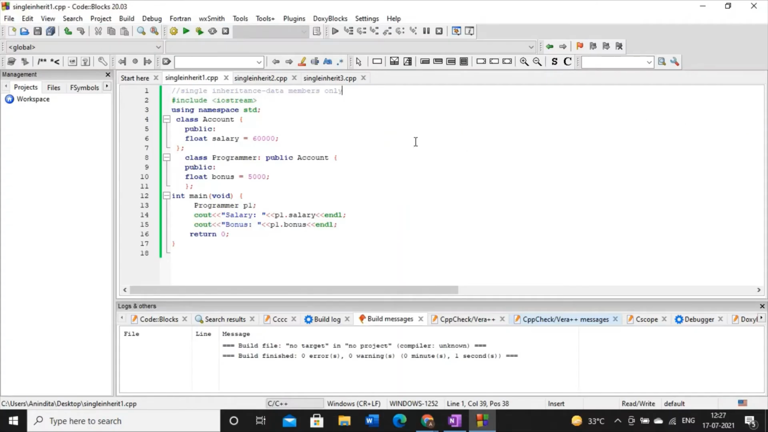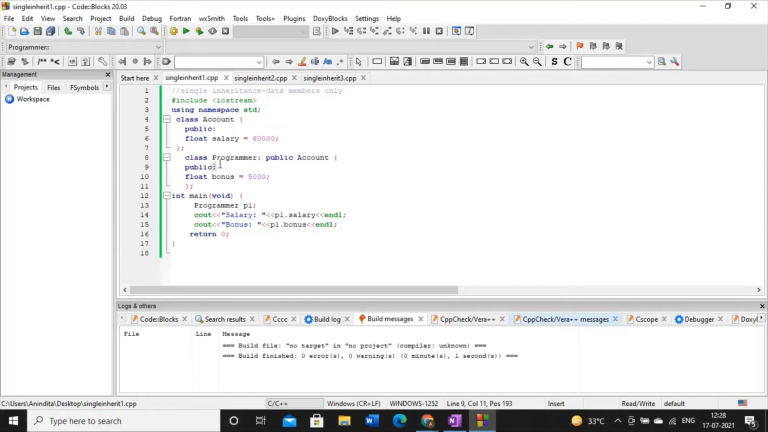Now consider the first code of single inheritance. Here you could find that we have one superclass and the name of the superclass is account. So this is our case number 1 because in the superclass we are just considering the data members only. So here we have only one data member in the superclass, the name of the variable is salary, the data type is float, and it has an initial value of 60,000. So this is the superclass.